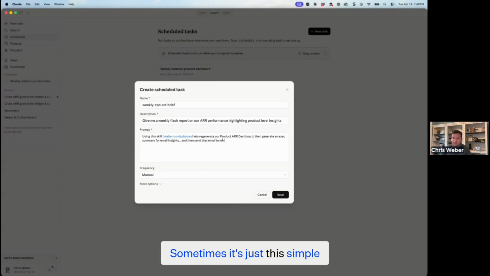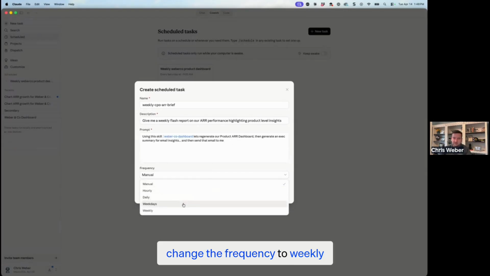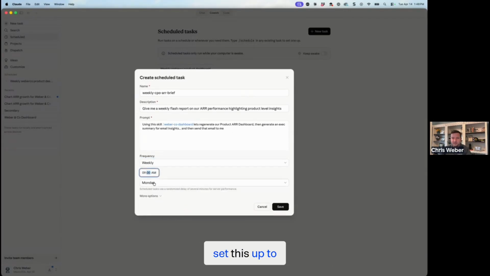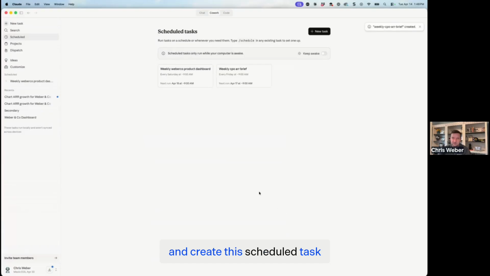Now, I'm going to leave this pretty basic. Sometimes it's just this simple. You can come in and just do this, change the frequency to weekly, and then I can set this up to run on Friday mornings at 9 a.m., right? That works for my schedule. I'm going to go ahead and create this scheduled task.